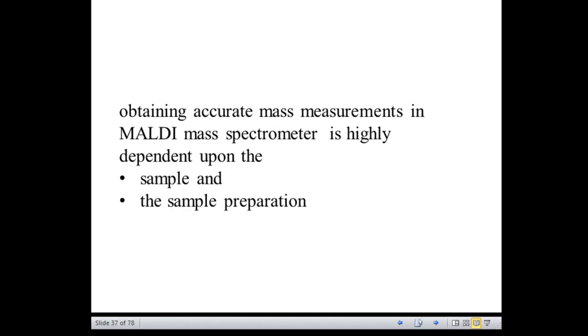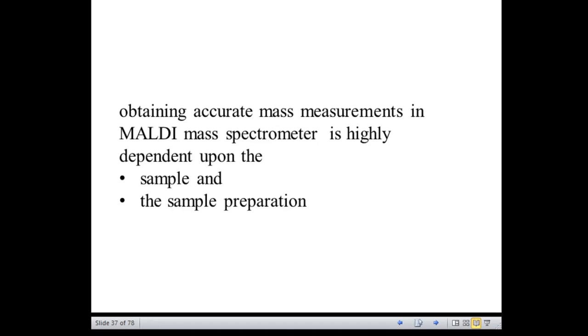And in order to obtain the accurate mass measurements in the MALDI mass spectrometer, the accurate mass measurement is dependent upon, number one, the sample, and number two, the sample preparation.